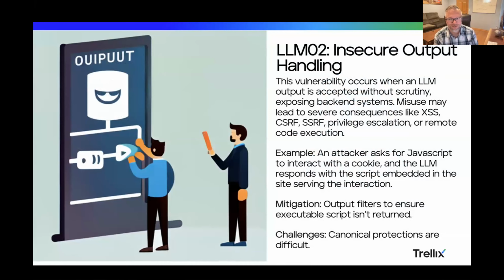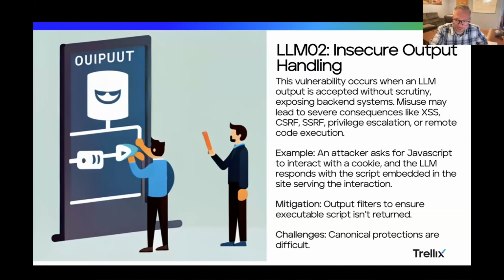So here's another one, insecure output handling. And as an example, you can see that Stable Diffusion has a hard time spelling the word output. That's kind of what it puts in there. And I thought that was funny with the people there looking very insecure about the output they just got.